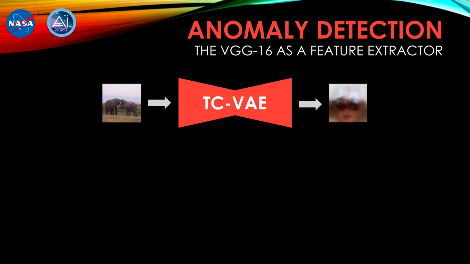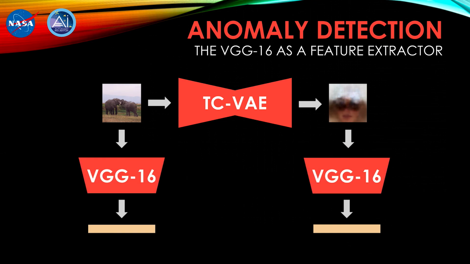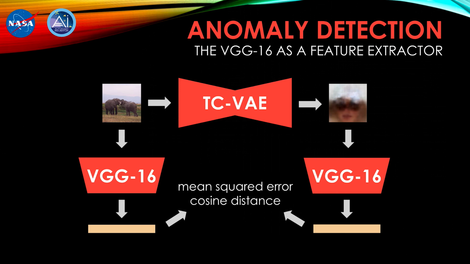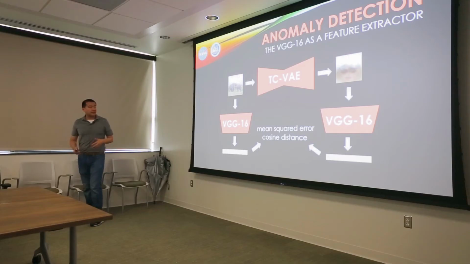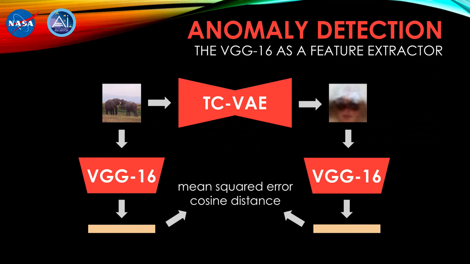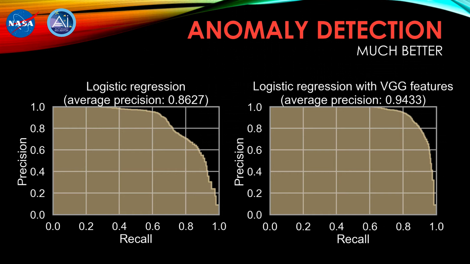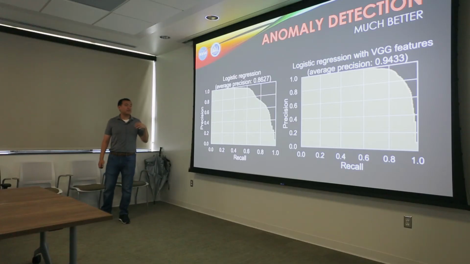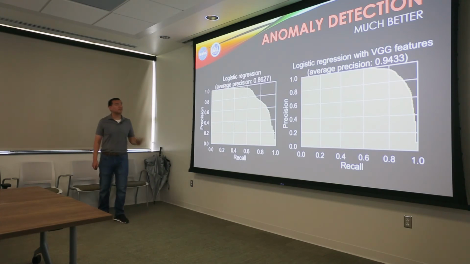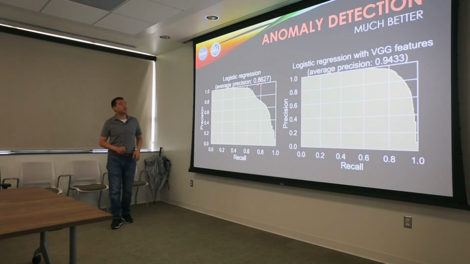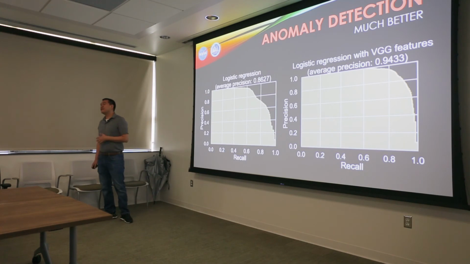We get an image, we pass it through the TCVAE, we get a reconstruction out. Then we pass both images through the VGG16 to get the internal activations, and then we can compare these internal activations and add these features to our reconstruction losses and train our models. And what happens when we do this is that we get a marked improvement in the ability of a classifier to discriminate between anomalous and non-anomalous images. So our average precision here went from 0.86 to 0.94.